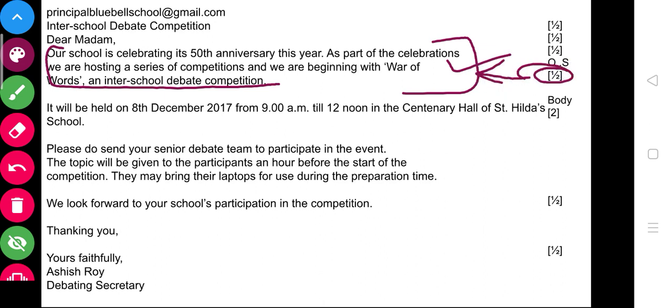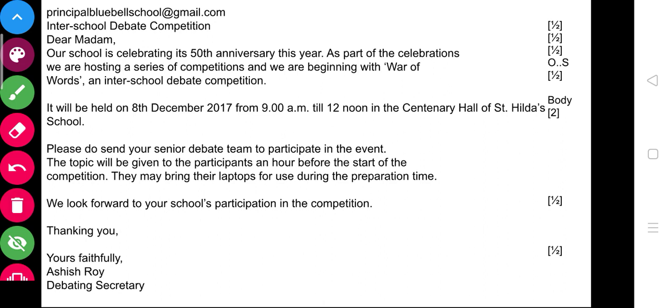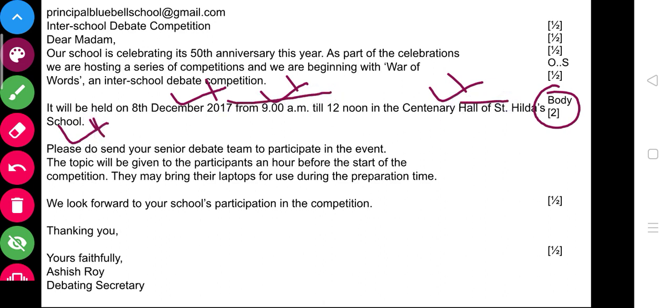Now let me tell you the next thing, the body. Here you have to be careful about this one. Half a mark for this one, half for this one: timing, and half for the centenary hall, really sorry, and then St. Hilda School, half, and half. If these four things are mentioned in the next line after the opening statement, where it would be held.